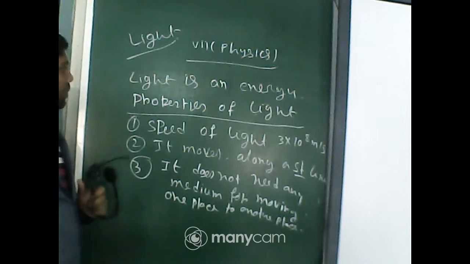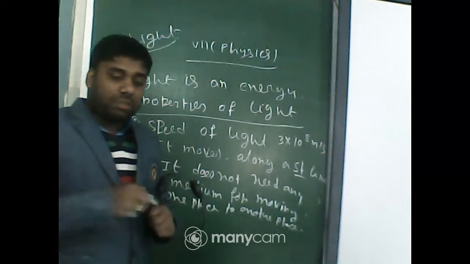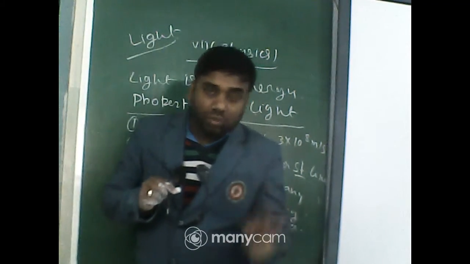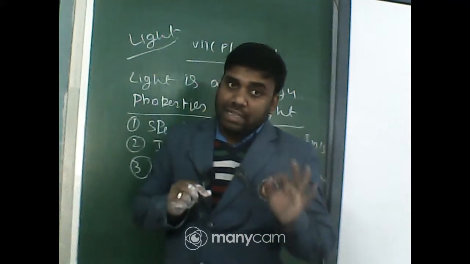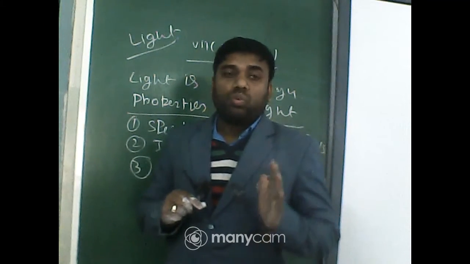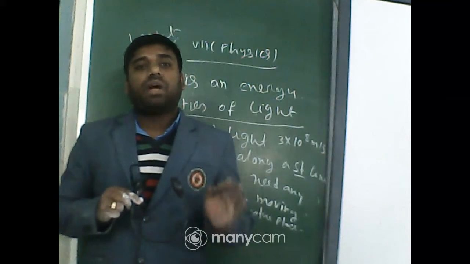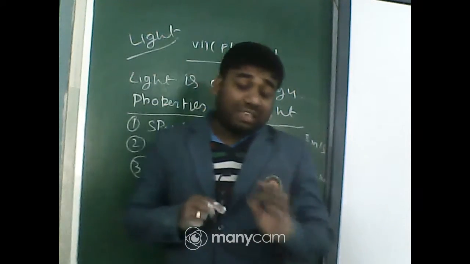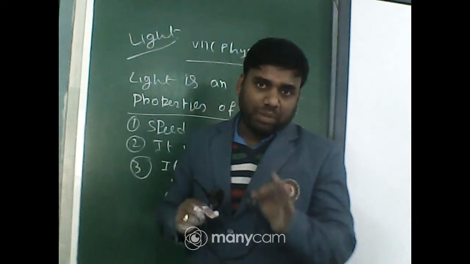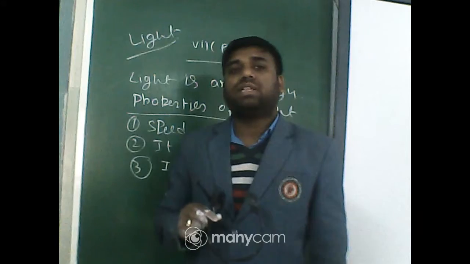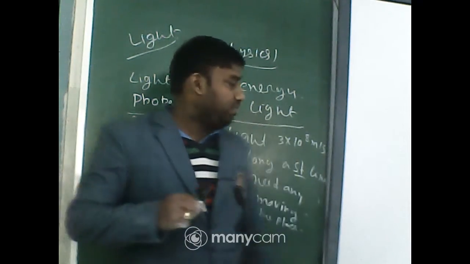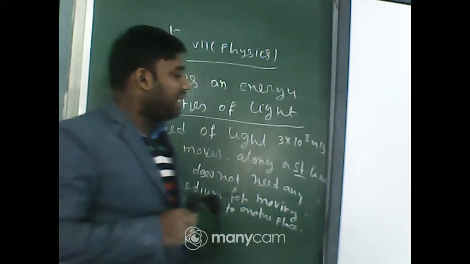So what is light? First of all, its speed is 3 into 10 to the power 8 meter per second. One thing, students, in our universe, the speed of light is maximum. Nothing is faster than light. So the speed of light, 3 into 10 to the power 8 meter per second, is the fastest thing in our universe. Next property I have written: it moves along a straight line.